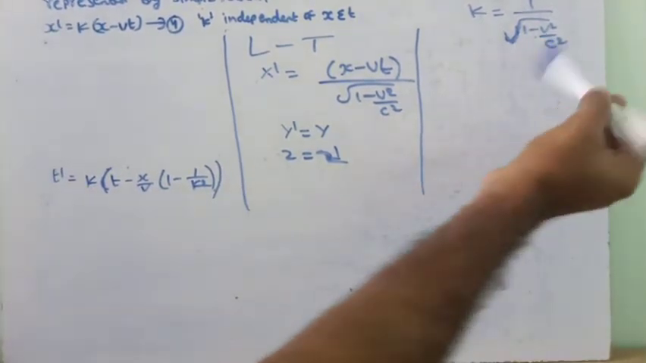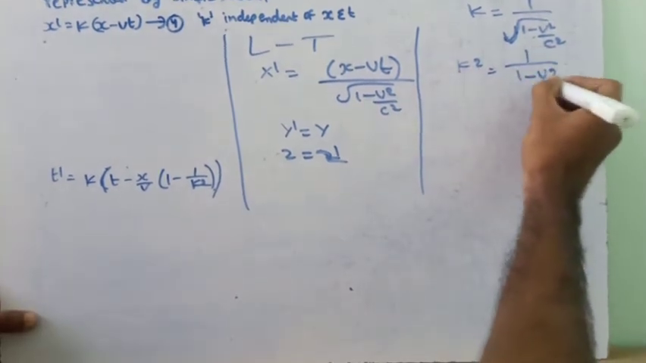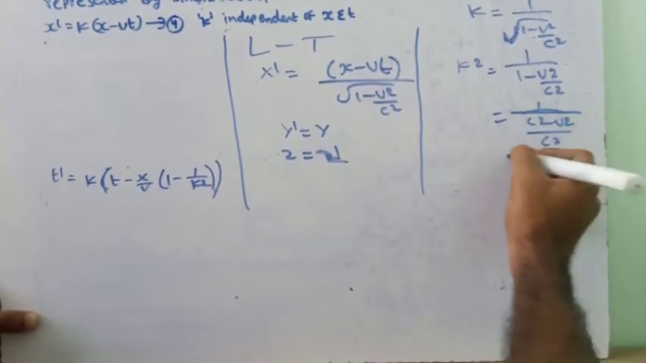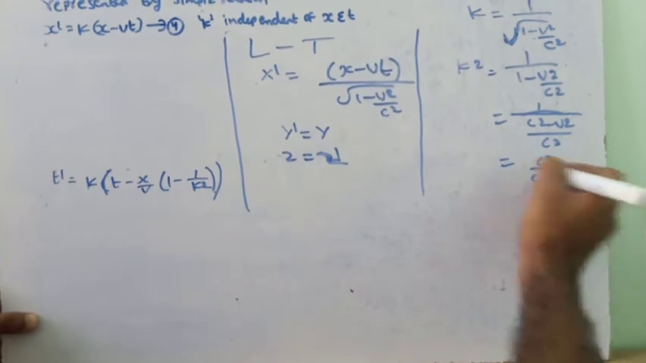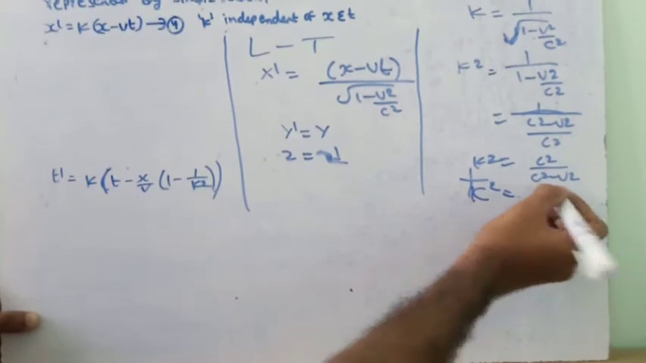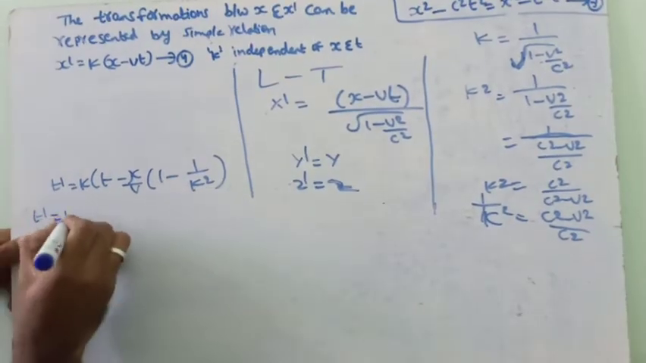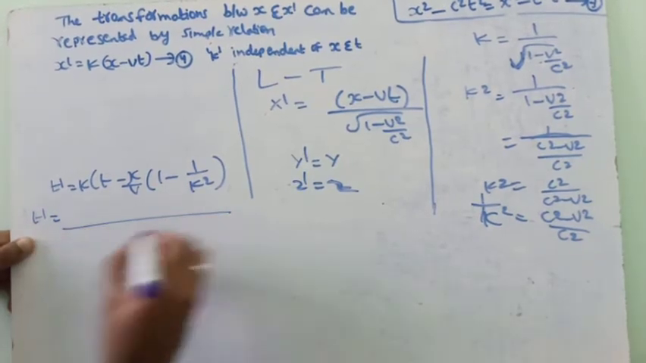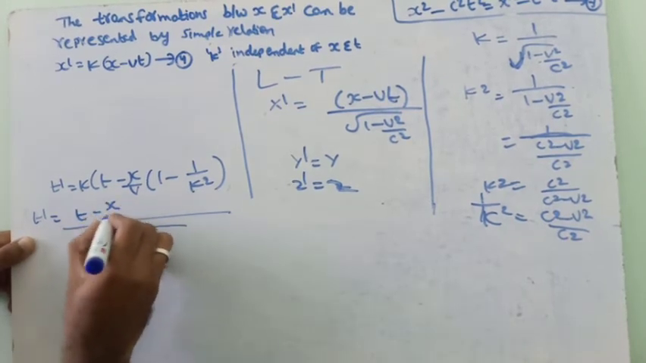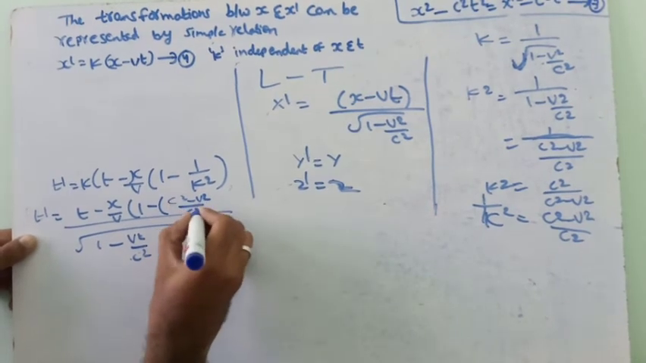We have to substitute the k square value here. So we have k is equal to this value, and we square on both sides to get k square. The square root gets cancelled, and it becomes v square by c square. We take the LCM, it becomes c square minus v square by c square. So this can be written as c square by c square minus v square, this is k square, and we have to substitute here 1 by k square, so this becomes c square minus v square by c square. We substitute this here: t dash is equal to root of 1 minus v square by c square. We have substituted the k value, the remaining is t minus x by v into 1 minus 1 by k square value, c square minus v square by c square.